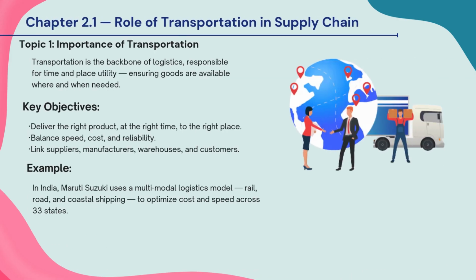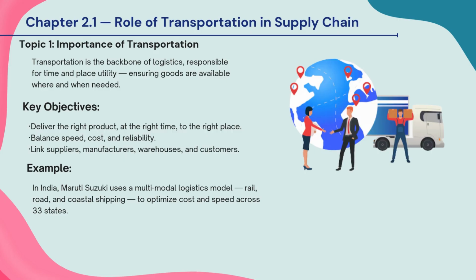Transportation is the backbone of the supply chain. It ensures that goods are available at the right place and at the right time by creating time and place utility. The main goal of transportation is to deliver the right product to the right place at the right time while balancing speed, cost, and reliability. It connects suppliers, manufacturers, warehouses, and customers, making smooth material flow possible.